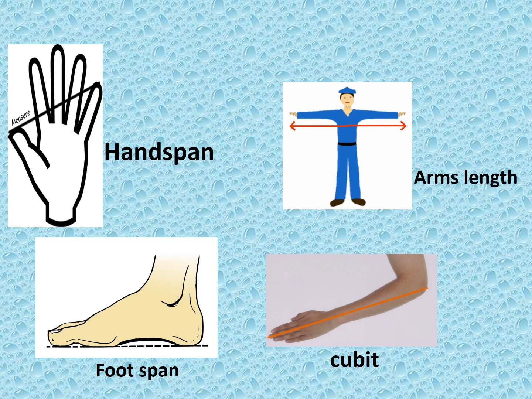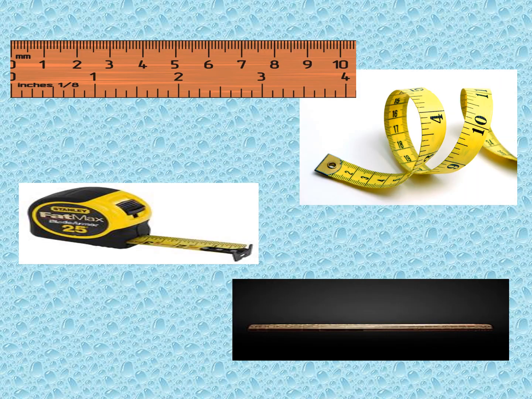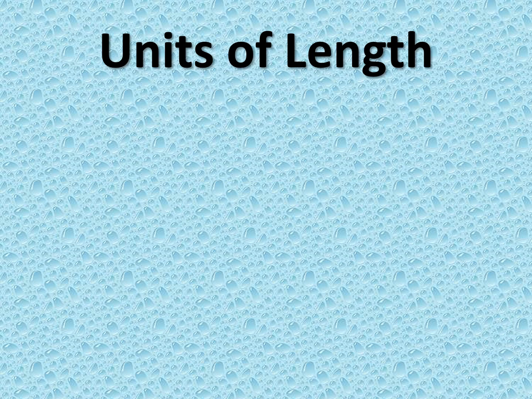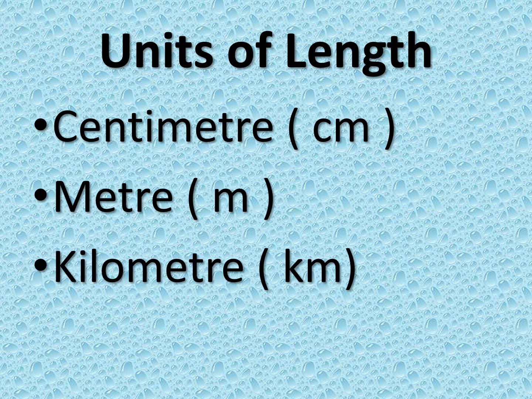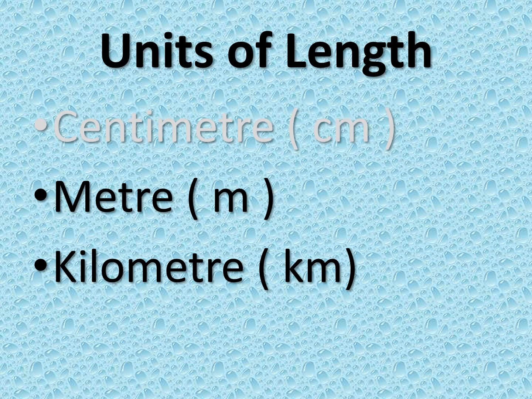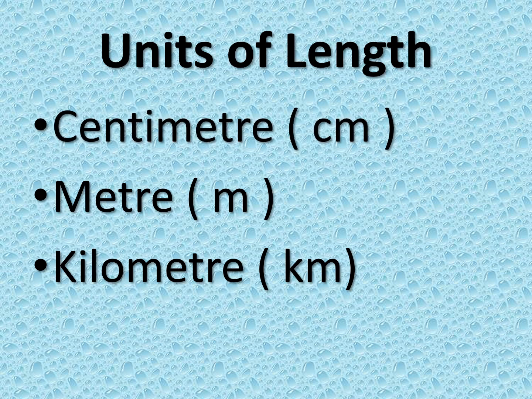So, to be accurate, some uniformity was brought and standard units and devices were invented. Like I told you, in this chapter, we will be basically using centimeter, meter and kilometer. As you must be remembering, centimeter is a small unit of length. It is used to measure small lengths like a pencil or a pen.